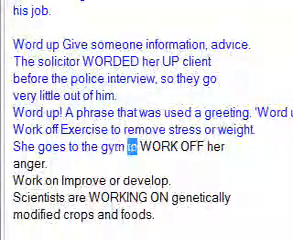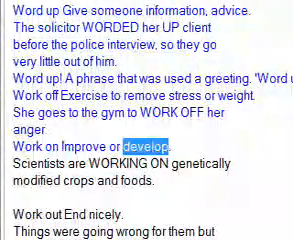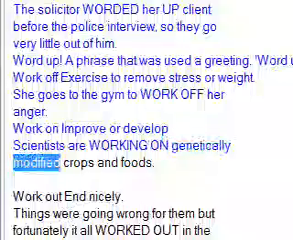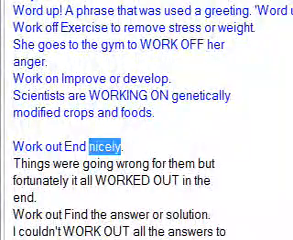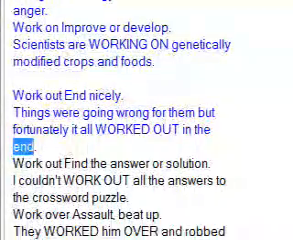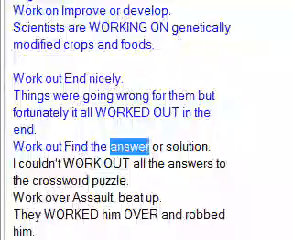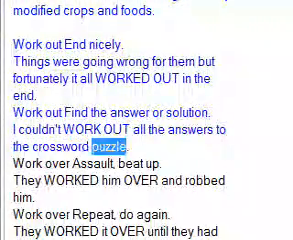She goes to the gym to work off her anger. Work on: improve or develop. Scientists are working on genetically modified crops and foods. Work out: go nicely. Things were going wrong for them, but fortunately it all worked out in the end. Work out: find the answer or solution. I couldn't work out all the answers to the crossword puzzle.